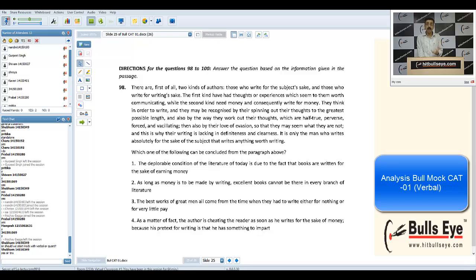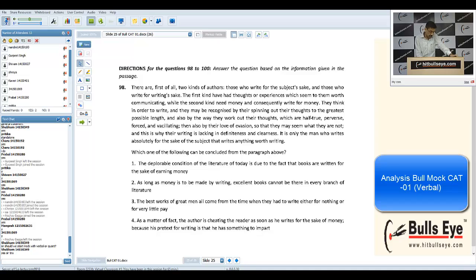He's saying that we have to write. The last line, the major thing, means that whoever writes for the sake of the subject will write something absolutely worth reading. So the third is technically wrong. I don't know why a student picked up the third choice. And as long as money is to be made, money's choice is strictly taken out. So if he does so, he would be cheating the readers.